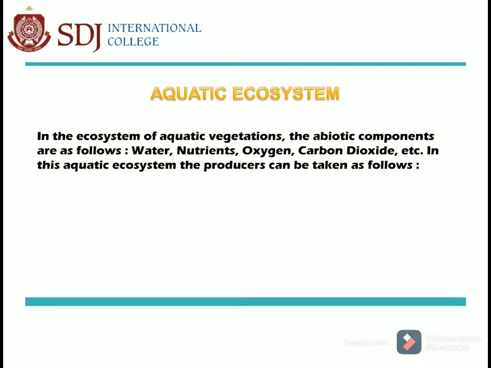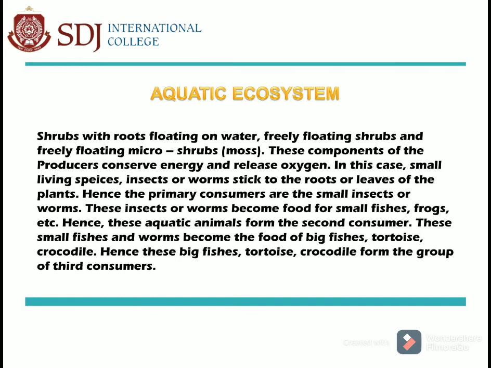So now let us study the aquatic ecosystem in detail. In the ecosystem of aquatic vegetation, the abiotic components are as follows: water, nutrients, oxygen, carbon dioxide, etc. In this aquatic ecosystem, the producers can be taken as follows: shrubs with roots floating on water, freely floating small shrubs, and freely floating microshrubs, moss. These components of the producer conserve energy and release oxygen.